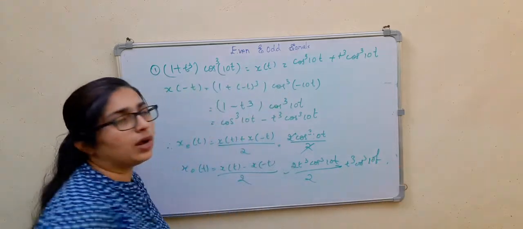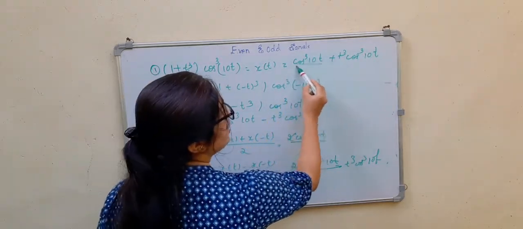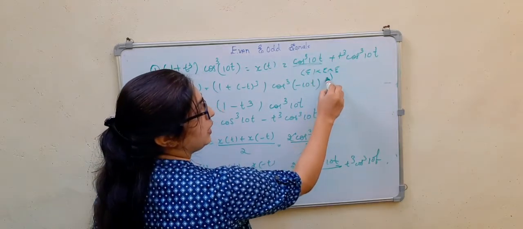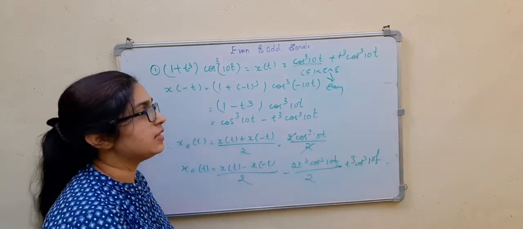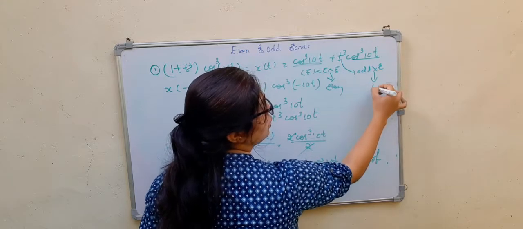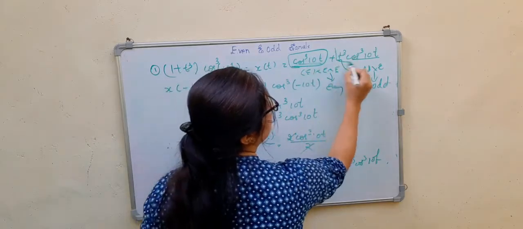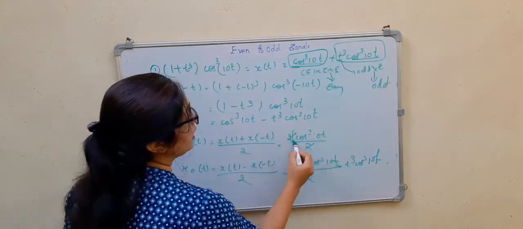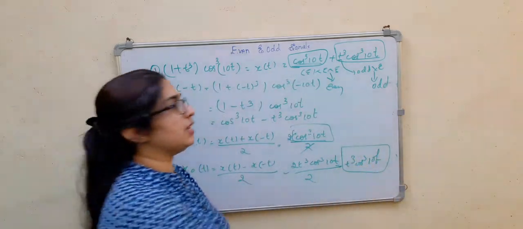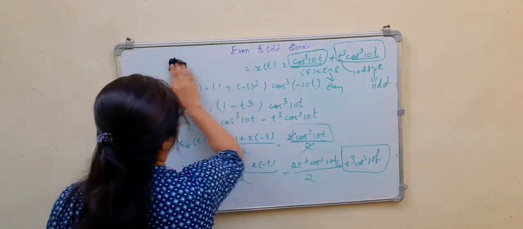There is a simple trick to identify without even solving all these things. See, you know cos is an even signal. So even into even into even is even itself, right? This is your odd signal, this is your even signal. So this should be giving you odd, right? So directly I can say this is the even part, and this is the odd part. Just by seeing this signal, we can identify the even and odd components of a signal.